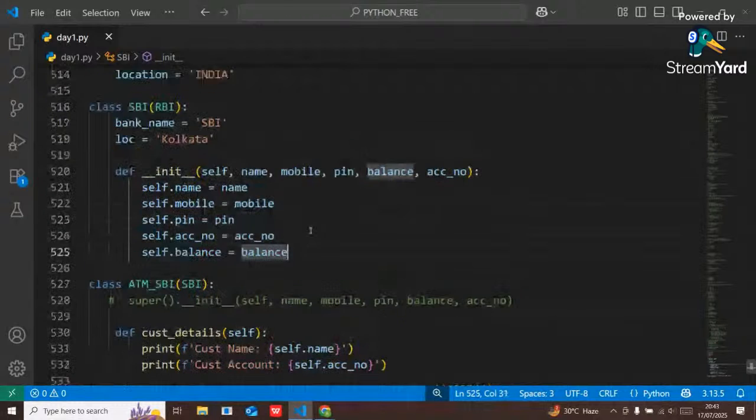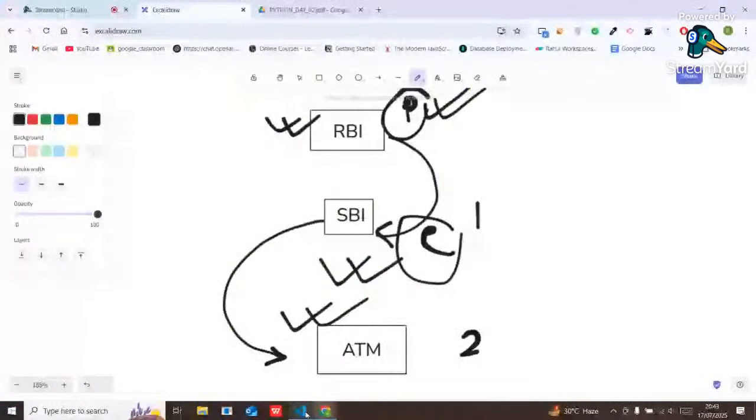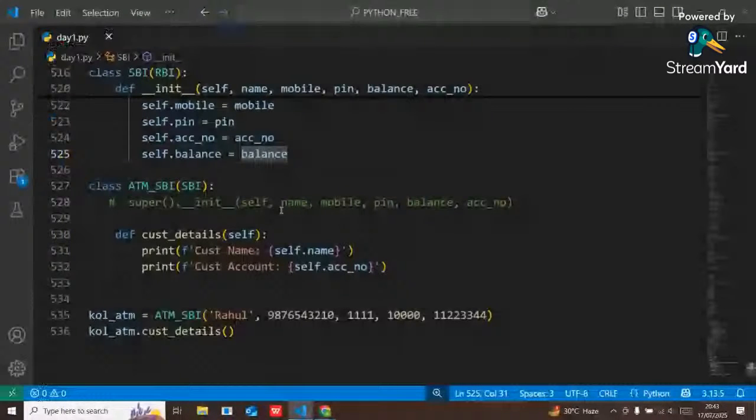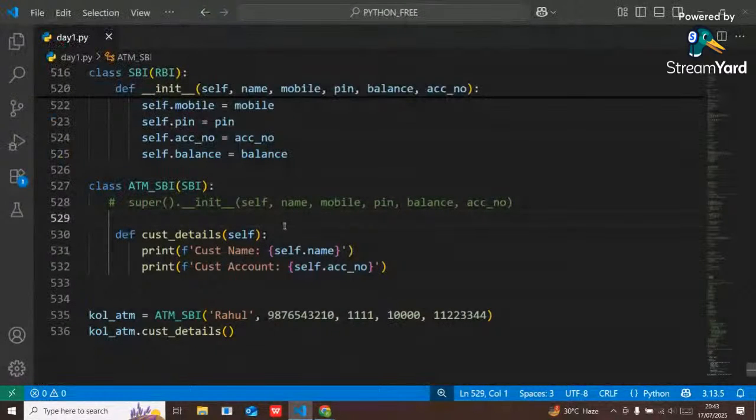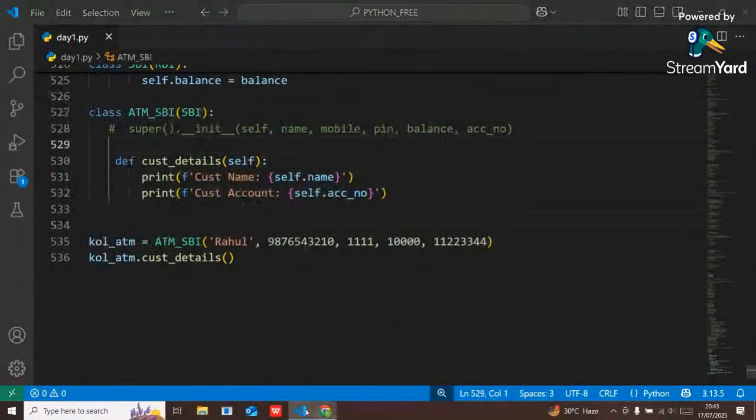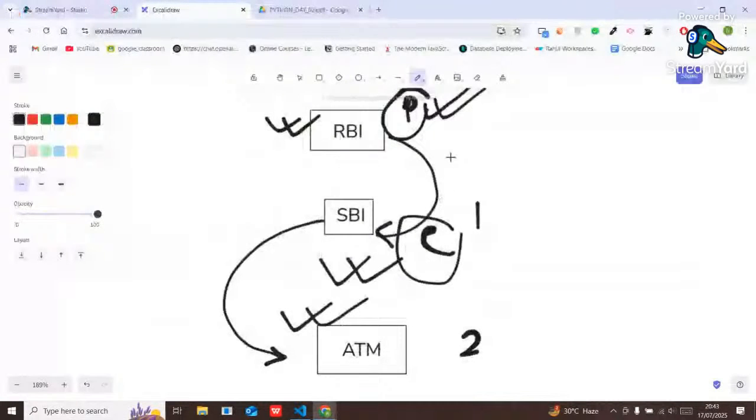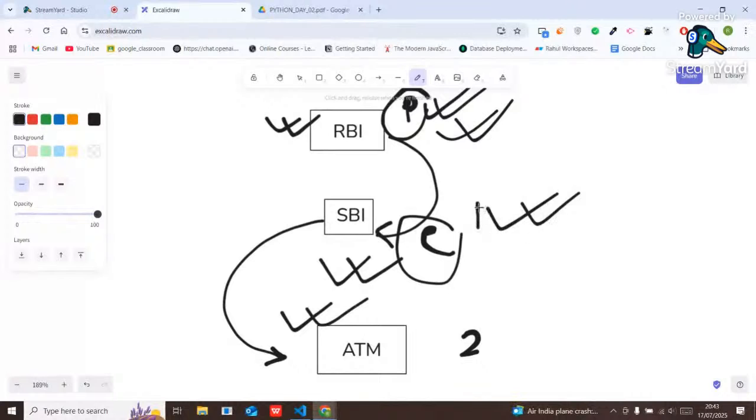So it is called multi-level inheritance. I don't know, guys, why it is showing error. I think some mistakes I have made here. I will solve them, don't worry. So here RBI is my top parent class. From that top parent class, I'm going to inherit all the properties into SBI. So here it is called single level. Now from this SBI, I'm going to inherit all the properties into this ATM.